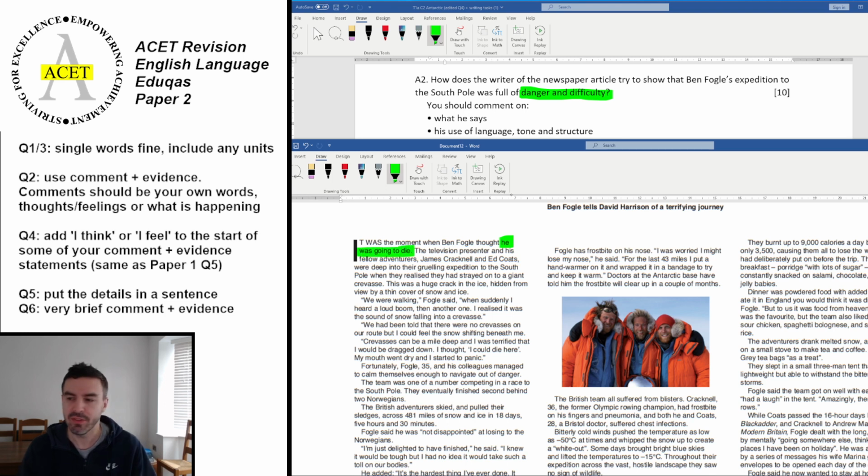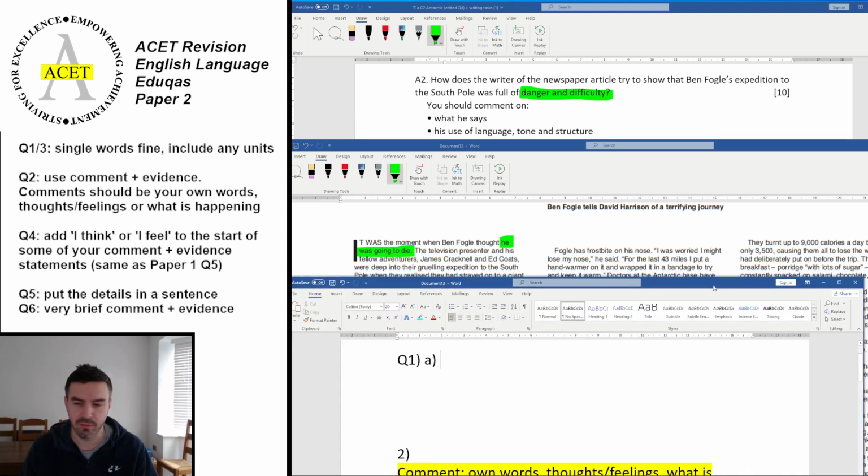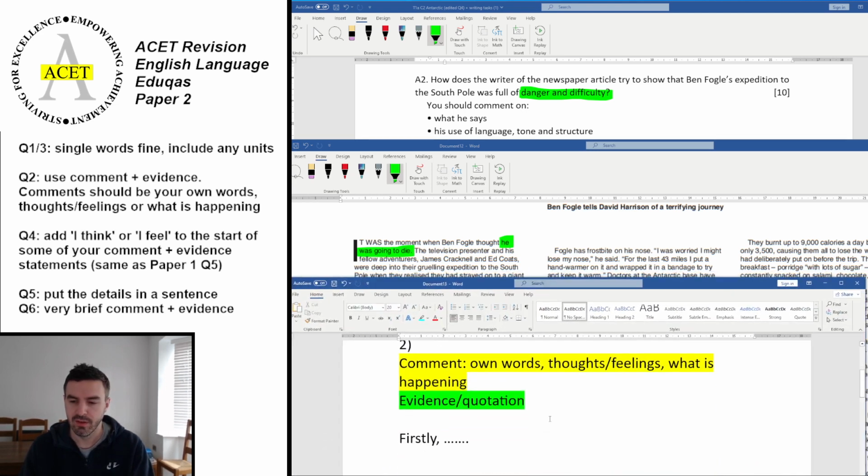All right. Now this is a common evidence question. So if I just bring in a little model here, that's how you've been taught to structure this in school, in class. So comment is either your own words, thoughts or feelings of what is happening, and then your evidence or your quotation here. So if you start by writing along with me, we need to put the idea of going to die into our own words, but we can't use the word die, we can't use the word danger or difficulty because they're in the question, okay?